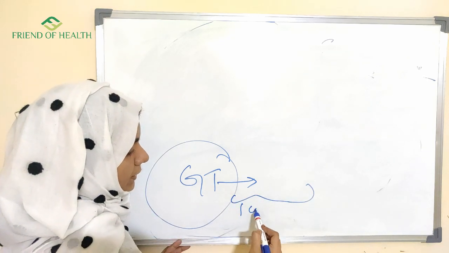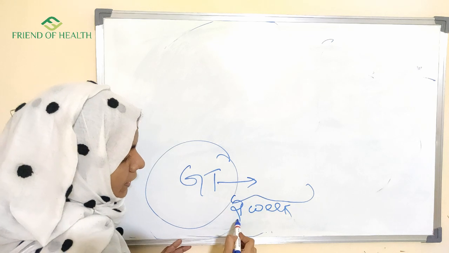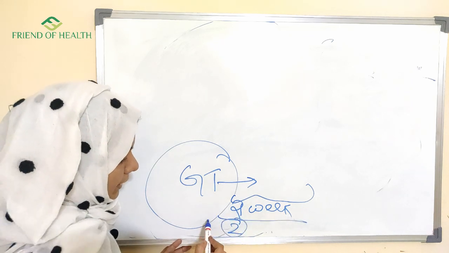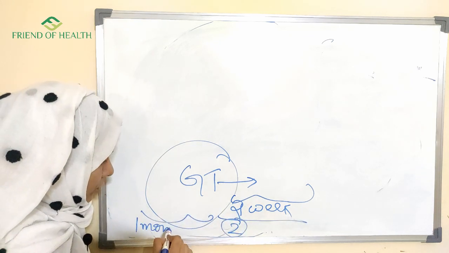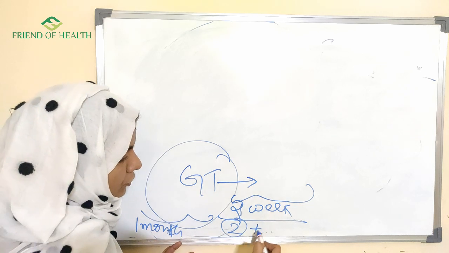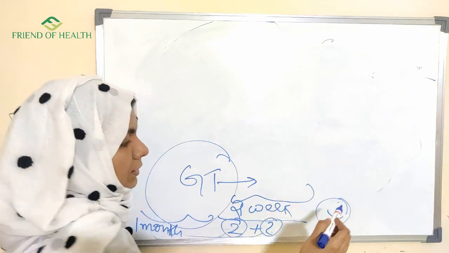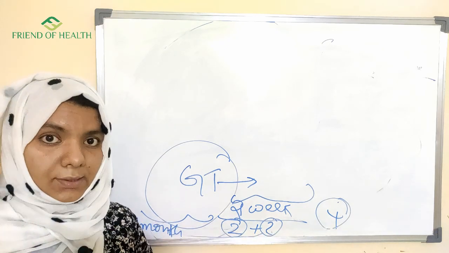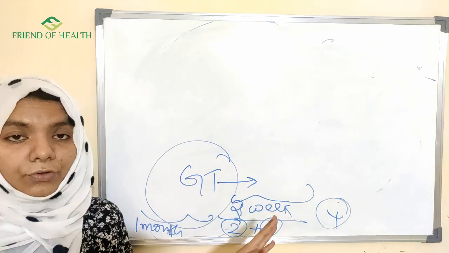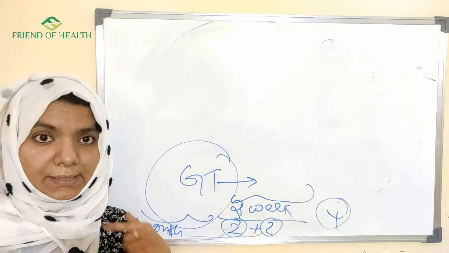Just do them within the last 1 or 2 weeks. In 2 weeks you can do 2 tests, and in the last 1 month you can do 2 plus 2, 4 grand tests. It's okay if you score less, it doesn't matter. See where you score less, and revise those topics again.